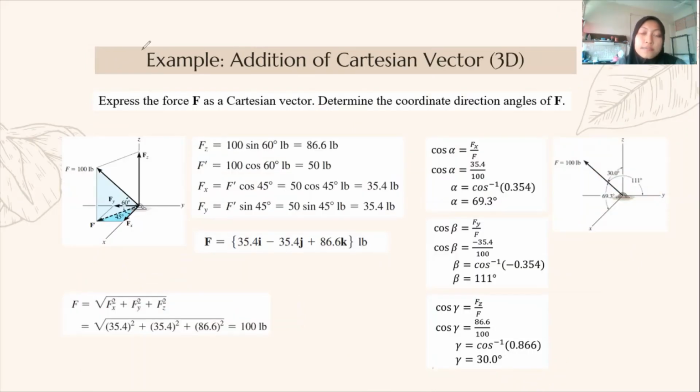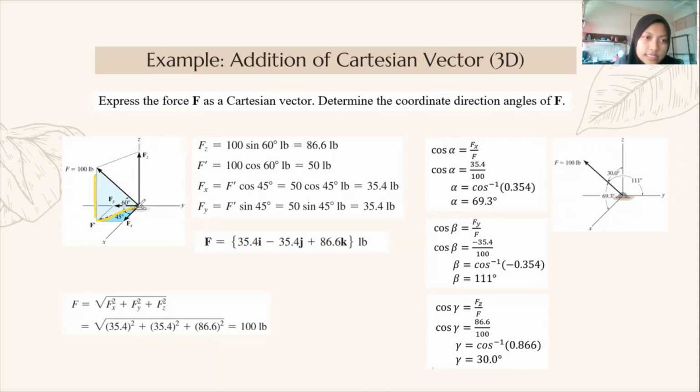So let's see an example of a 3D problem. Express the force F as a Cartesian vector and determine the coordinate direction angles of F. In this figure, this is situation 2, which is not coordinate direction angles. In situation 2, we need to resolve F into x, y, and z components. Fz is equal to 100 sin 60, and F prime is equal to 100 cos 60.